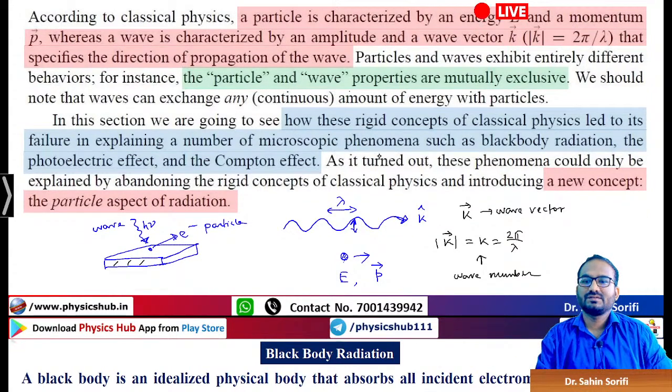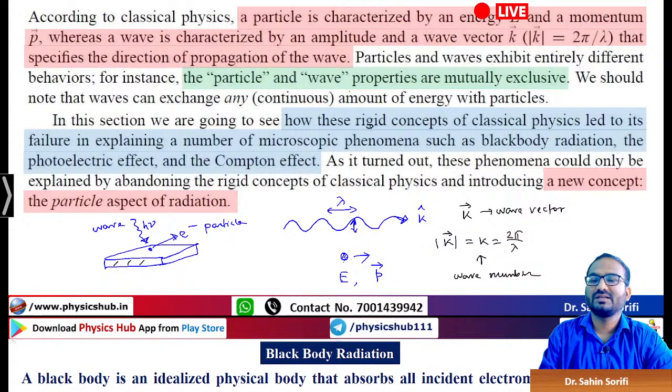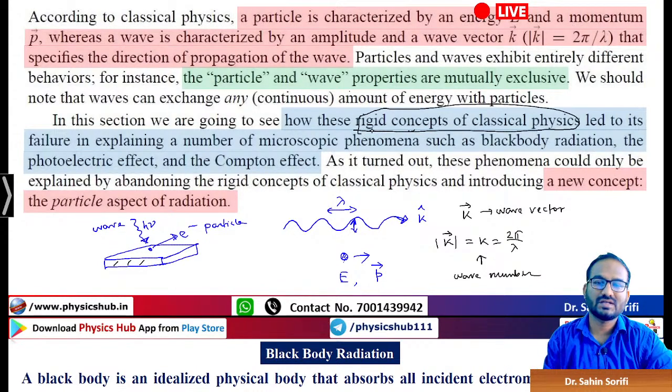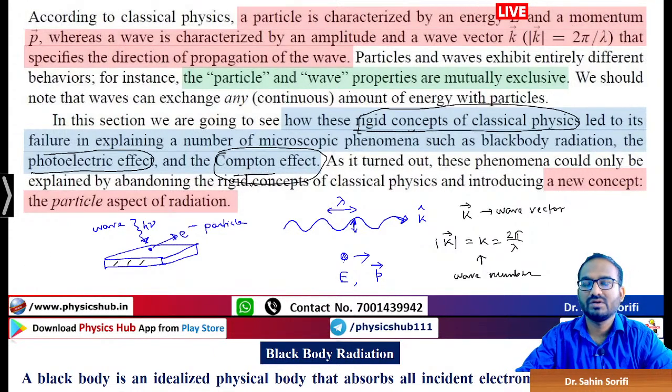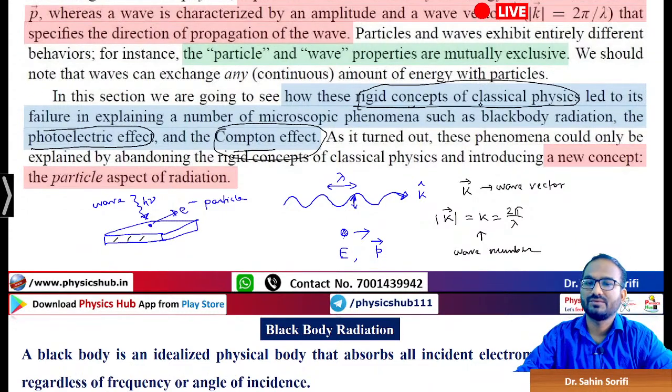The rigid concepts of classical physics were not sufficient to describe microscopic phenomena like blackbody radiation, the photoelectric effect, and the Compton effect. For these three phenomena, the classical explanation could not provide any reasonable description. So we need to take up the quantum mechanical approach to describe these microscopic phenomena.